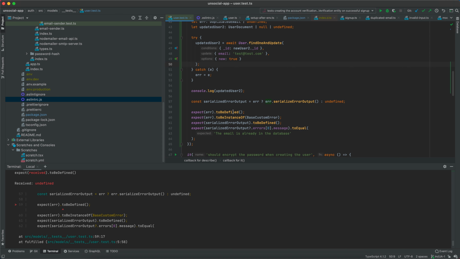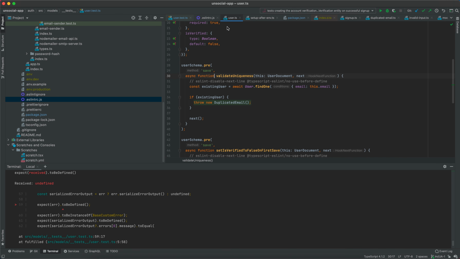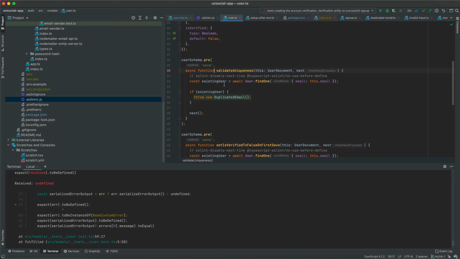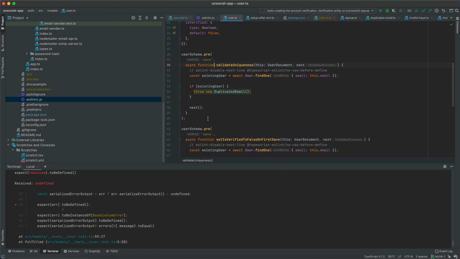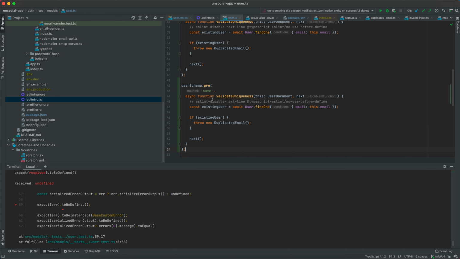How do we fix that? Well, we need to, of course, come back to the user.ts file, to our user model, and we need to add at least one more pre-save or pre-hook from Mongoose. The problem here is that if I try to add a pre-hook to update, for example, I have 4 different functions that mention this update.